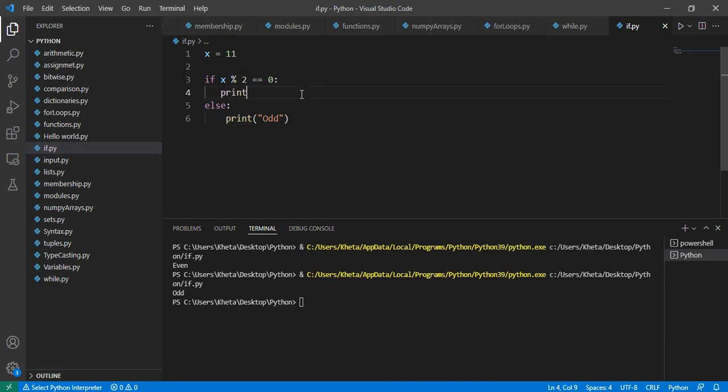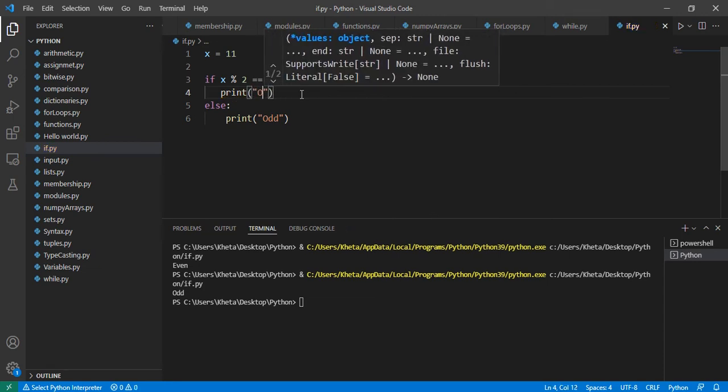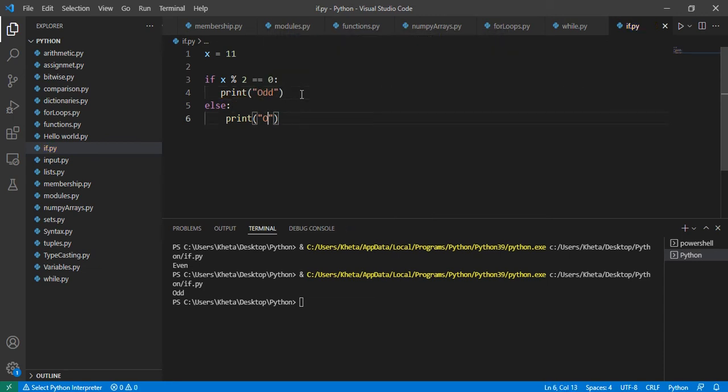I've already filled in this part for you. In here, it has to print odd. And in here, I want it to print even. What you have to do right now is change this condition so that it comes in here when x is odd. So how would you change this statement so that you actually have a check for the number being odd or not? That's an exercise you can do by yourself.